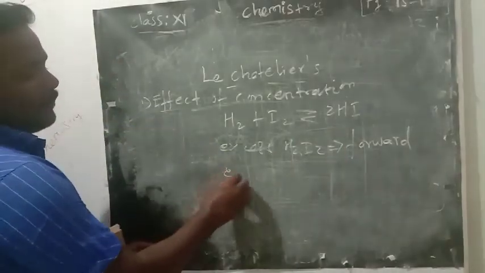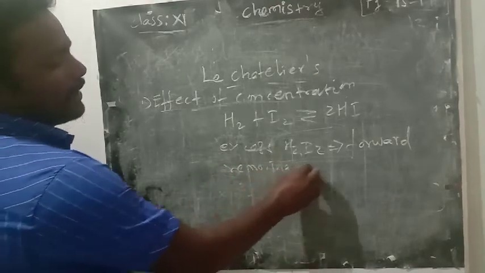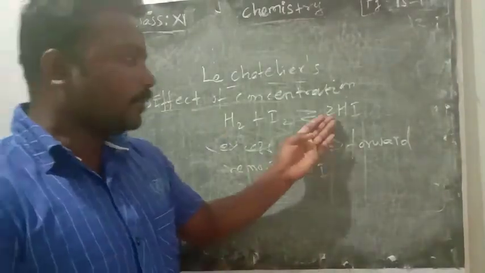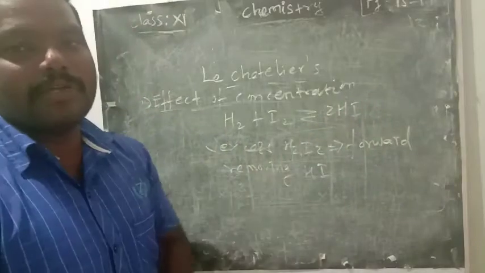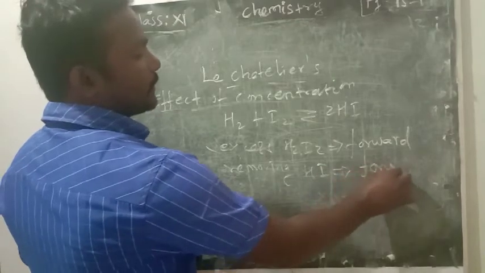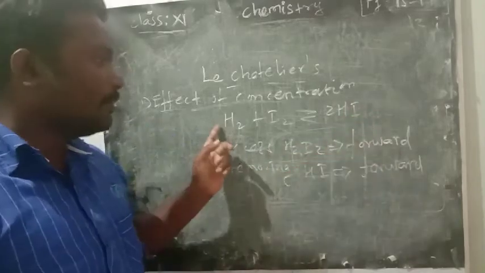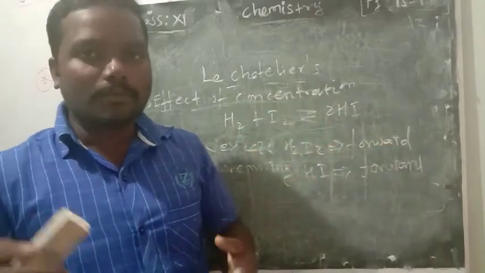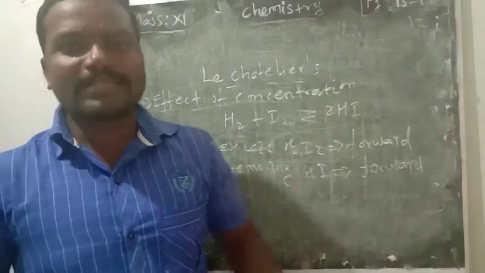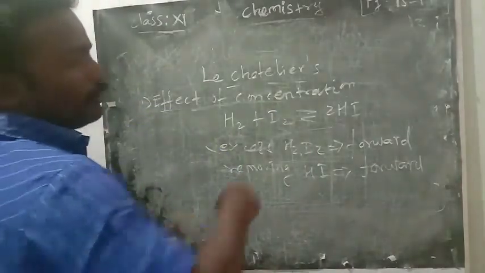You may ask, suppose I didn't add any excess H2 or I2, but I am removing some amount of HI in this equation. What will happen? Now also the forward reaction will take place. Why? Because you reduce the concentration of product, so reactants will combine and nullify the disturbance by forming the product, because the concentration of product becomes less.